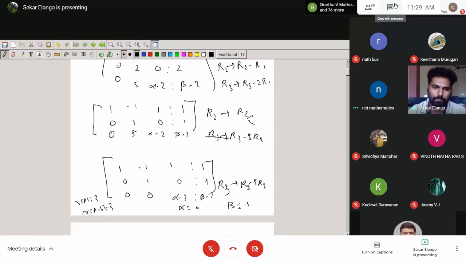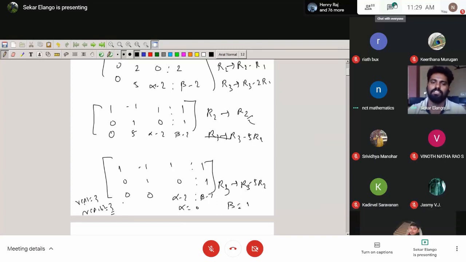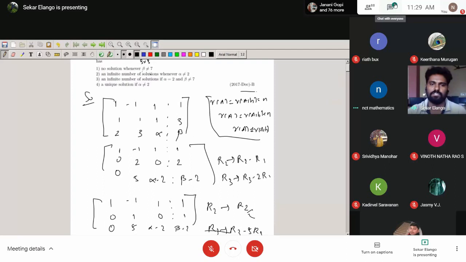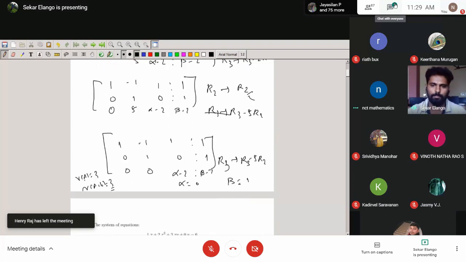So both the rank of the coefficient matrix and the rank of A comma B are equal, and this equals the number of unknowns. Then we have the unique solution, but they mention no solutions. Whenever beta is not equal to 7, we have no solution; that is the option, but I am choosing some different value, beta equal to 1.